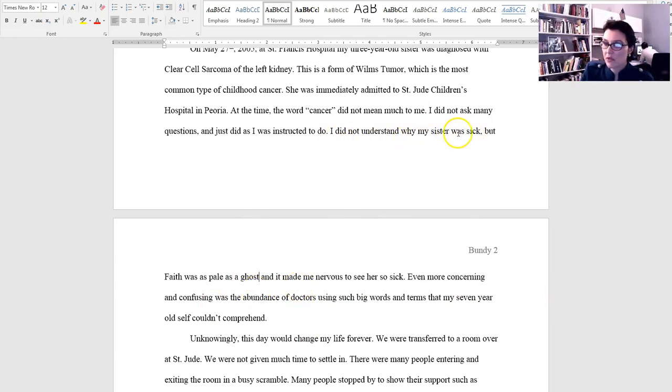I didn't understand why my sister was sick, but Faith was pale as a ghost. So that's correct, comma, but. And then you have, and it made me nervous to see her so sick. So again, you're going to need a comma in there. You've actually got three independent clauses in that one particular sentence. It's fine to have that many in there. Just make sure you have that.